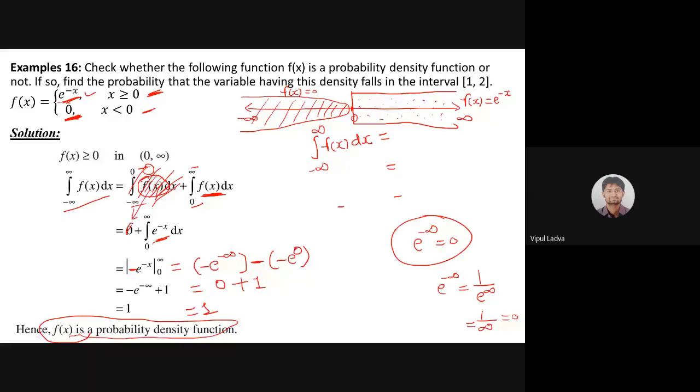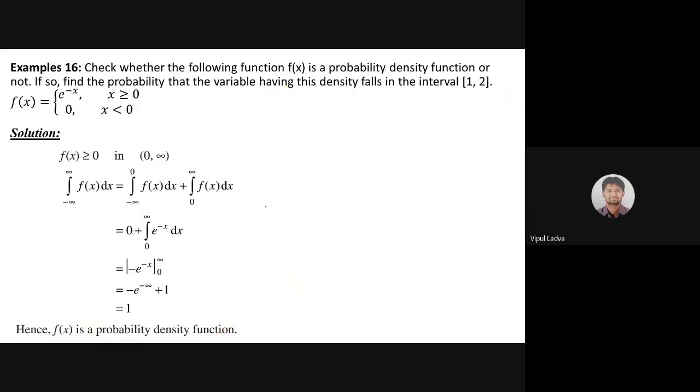That's good. So let's move to the second part of this question. Let me erase all the ink. The question was: if it is a probability density function, first we were supposed to decide whether it is one or not. That we had already concluded. The provided function is a probability density function. Now the second question is to find the probability that the variable x falls in the interval 1 to 2.